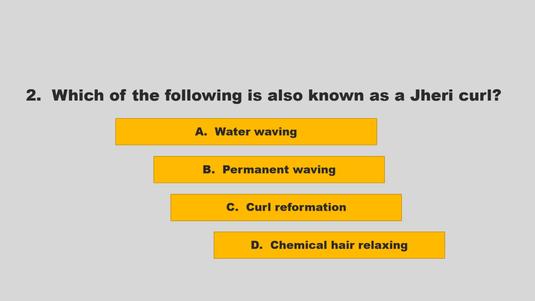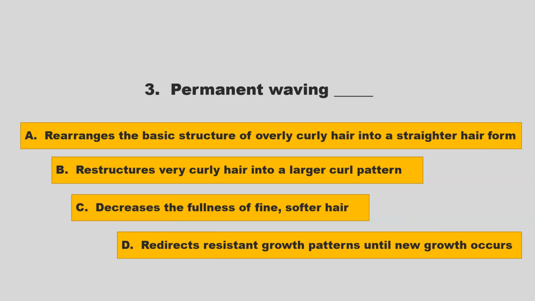Which of the following is also known as a jerry curl? Is it water waving, permanent waving, curl reformation, or chemical hair relaxing? If you chose C, curl reformation, you are correct.